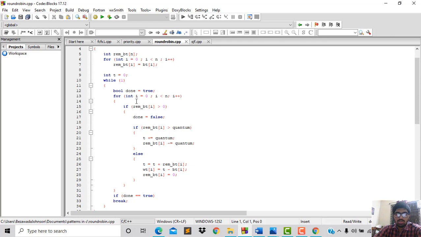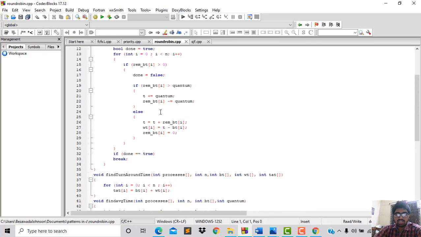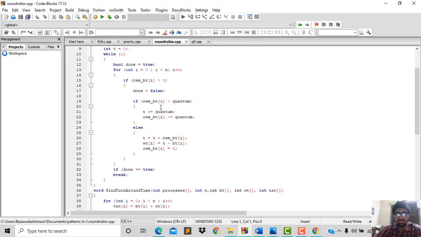So I am running for I equal 0, I less than n, I plus plus. If the burst time of I is greater than quantum, then t plus equal to quantum.